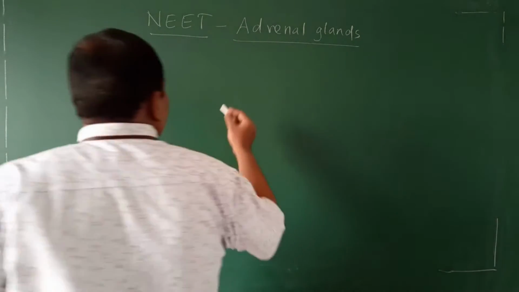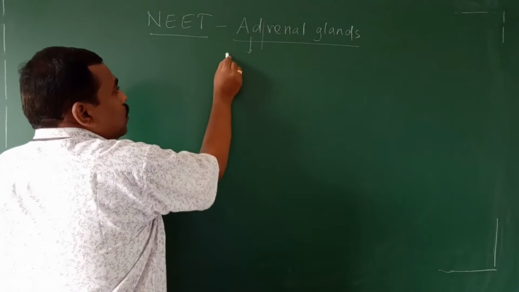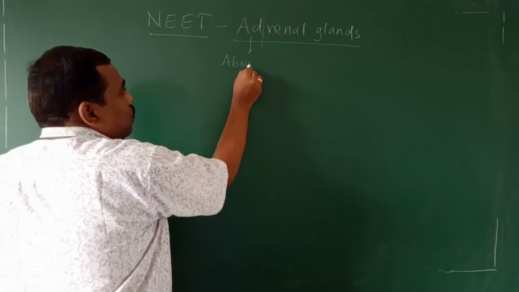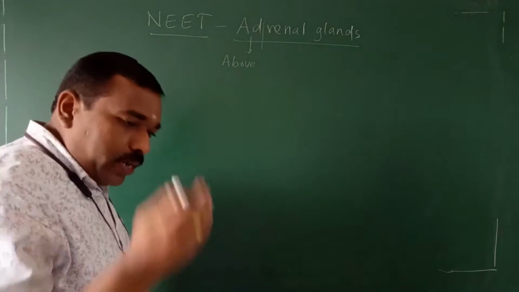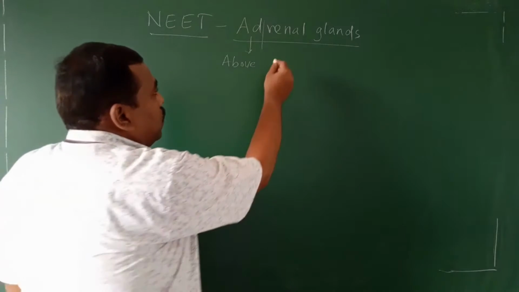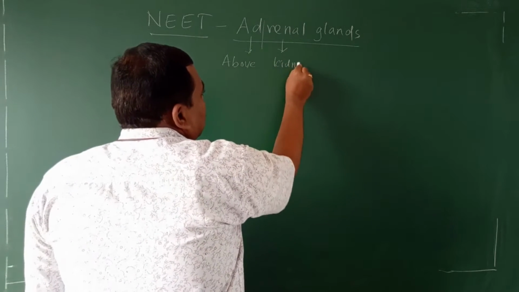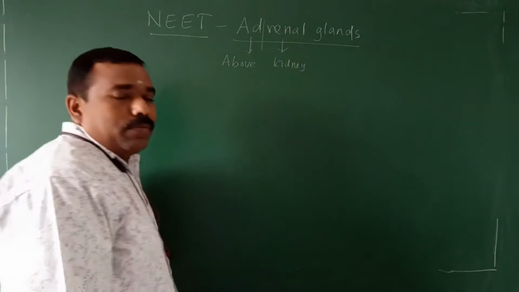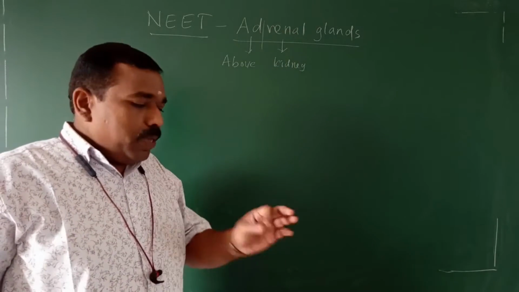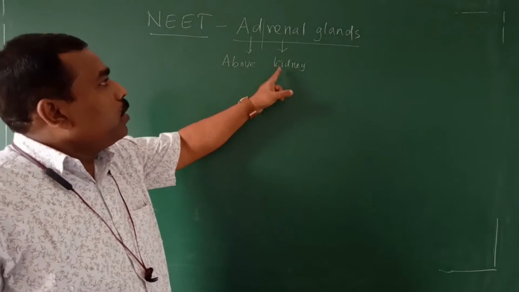See the word itself: ad means above, anterior. Renal means kidney. So based on the location, they have given the name adrenal gland.